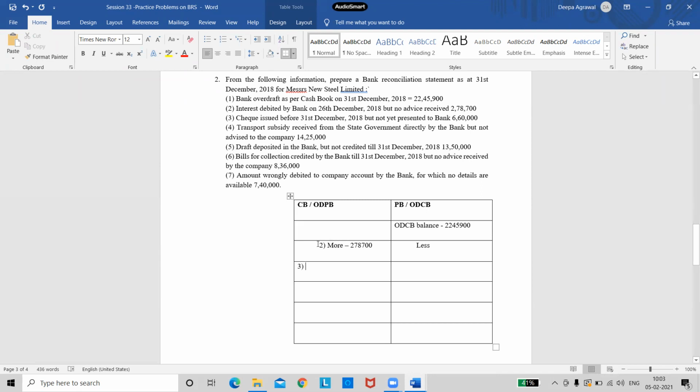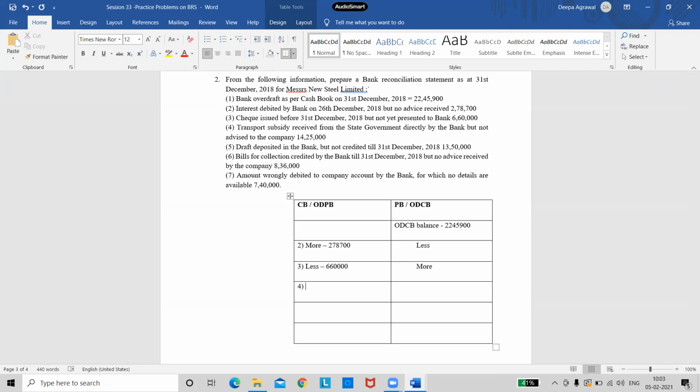The third one says checks issued before 31st December but not presented to bank. So checks were issued but they were not presented. So checks issued, which book will record it first? Cash book. And will the cash book balance be more or less with the checks issued? Less, ma'am. It would be less because it is a payment. So the amount also I will note it down, 6,60,000, and automatically my passbook balance will be more because passbook has not recorded this entry. Right, we move forward to the next one.